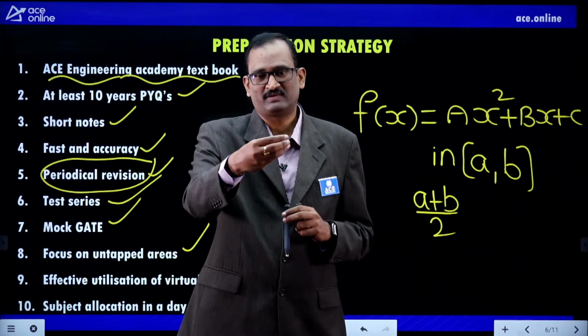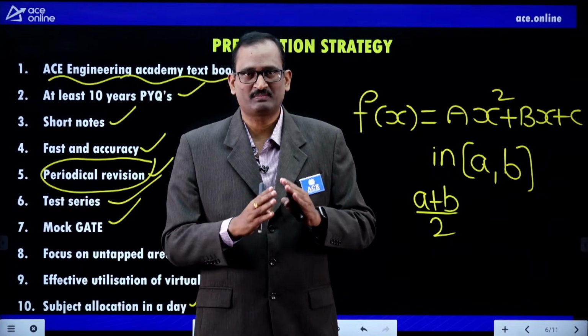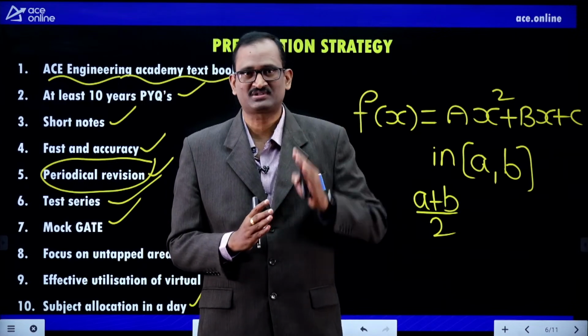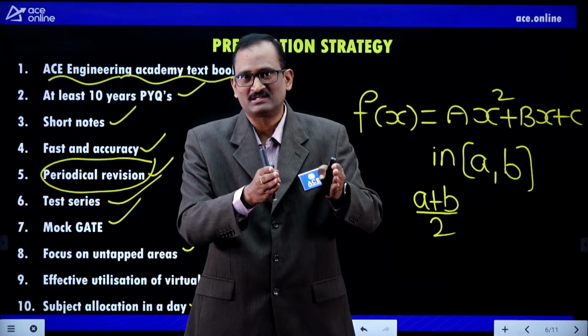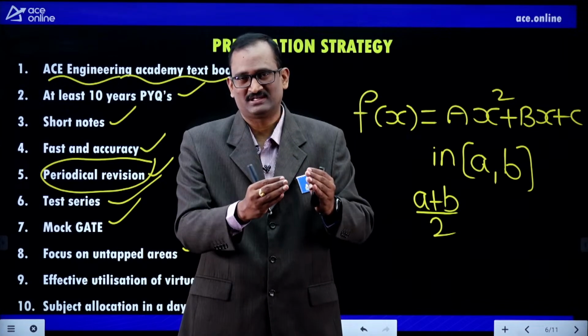One tough subject, one easy subject. Suppose in the morning your mind is fresh and you don't have any distractions, then take one tough subject in the morning and focus on that.